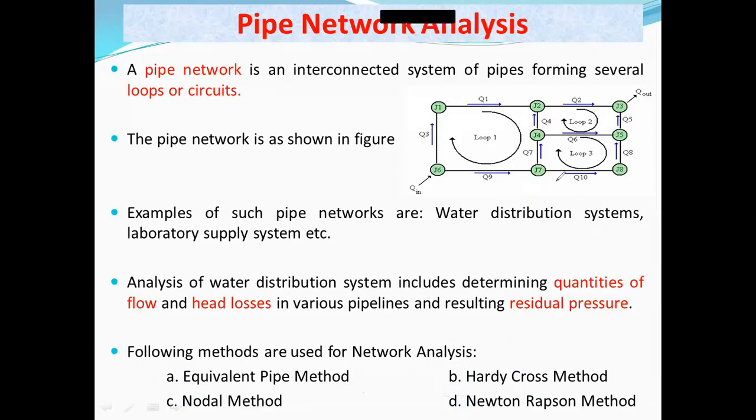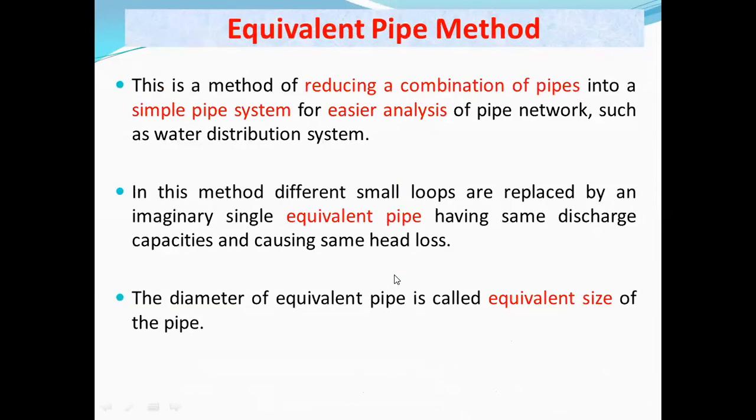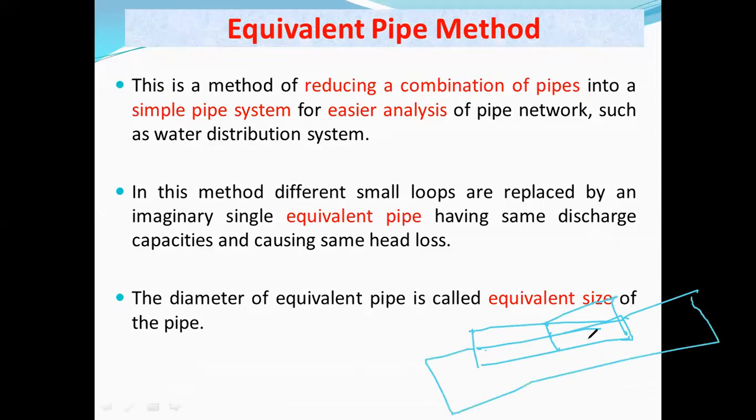Okay, what is the meaning of this method? So what is equivalent pipe method, or what is an equivalent pipe? See here, basically this equivalent pipe method is a method of reducing the combination of pipes. There are a number of pipes which may be connected in parallel or in series. Now for analysis purposes, we reduce this number of pipes and form a single pipe without changing its effect. Okay, without changing any kind of effect.